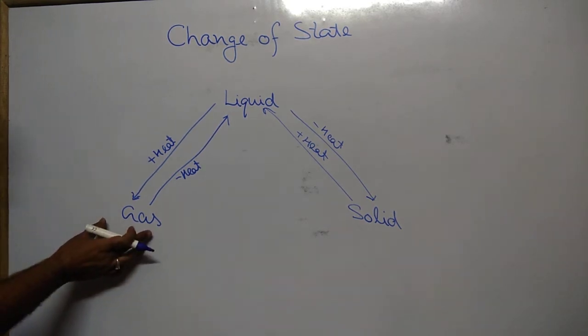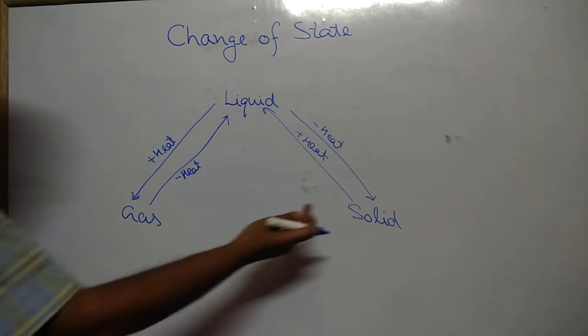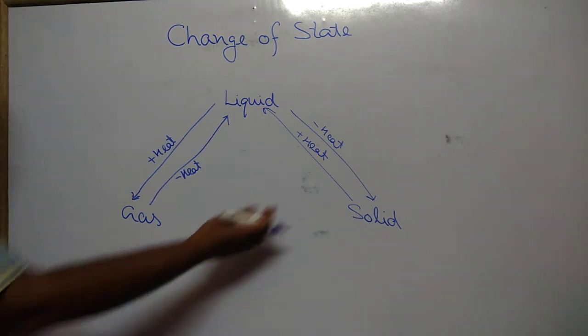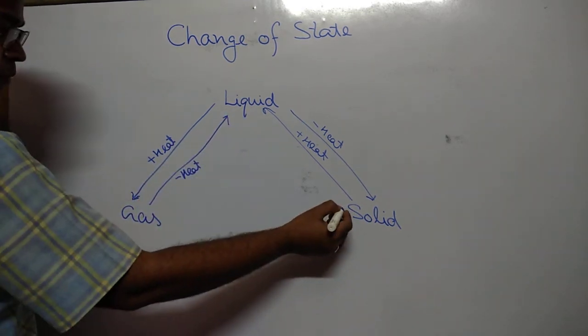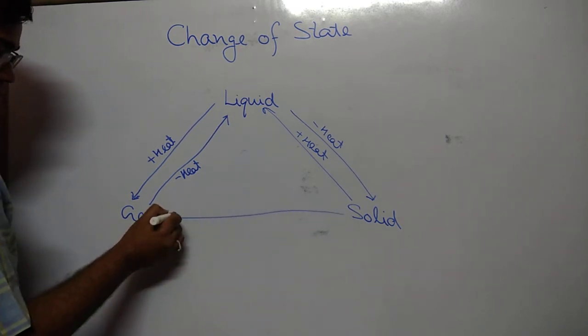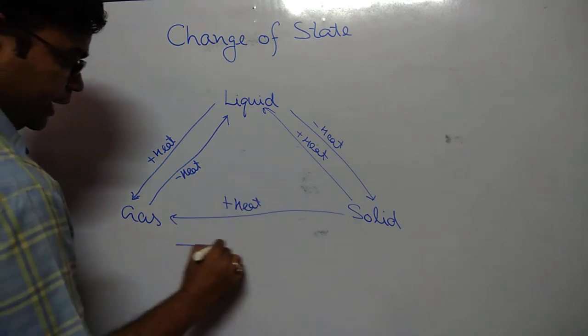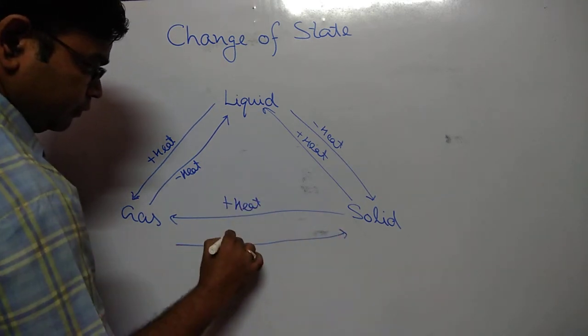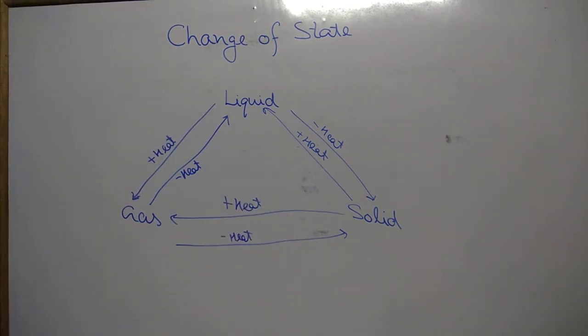Again, in case of some particular substances, whenever we give heat energy to the solid, they do not come to liquid but directly pass to the gaseous form, and the gas condenses to the solid form when heat is taken. So this is a type of cycle that runs when we absorb or give out heat energy.